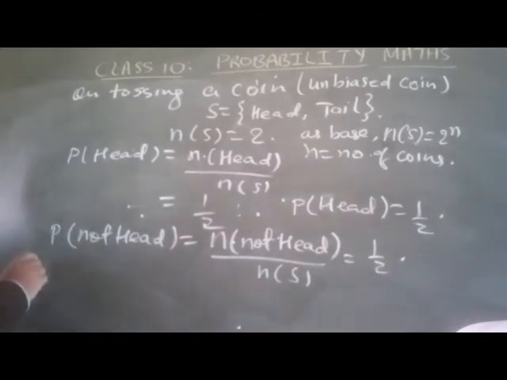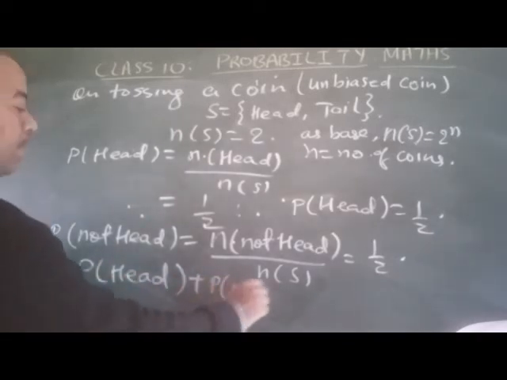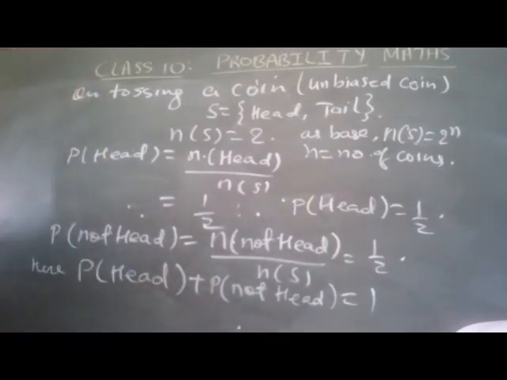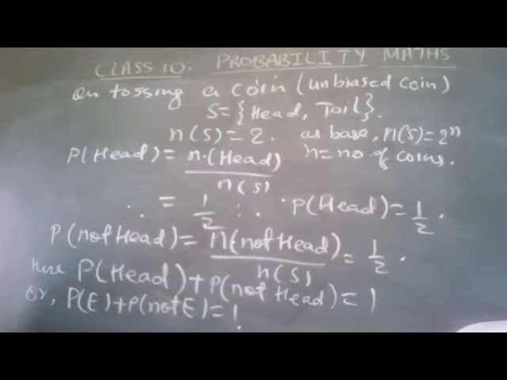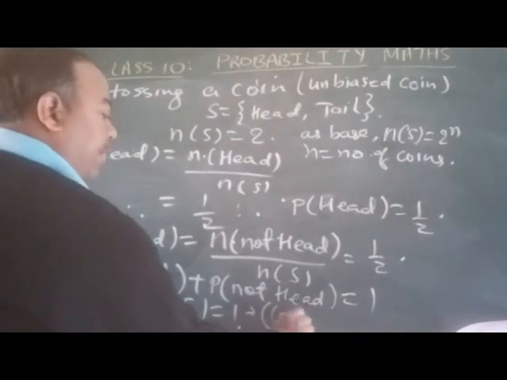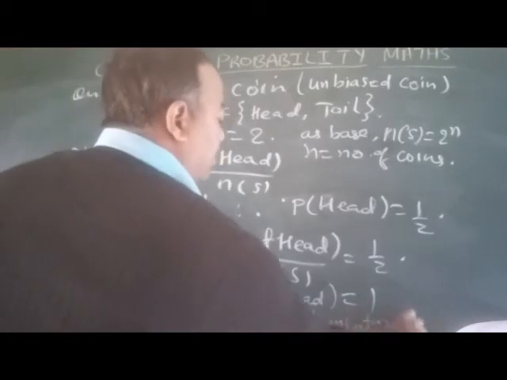So here the formula is: probability of head plus probability of not head equals 1. So the formula is: probability of any event plus probability of not of that event, the sum will be 1, and it is called complementary events.